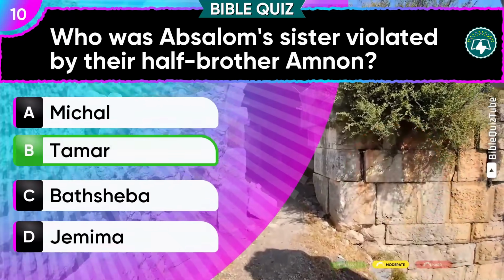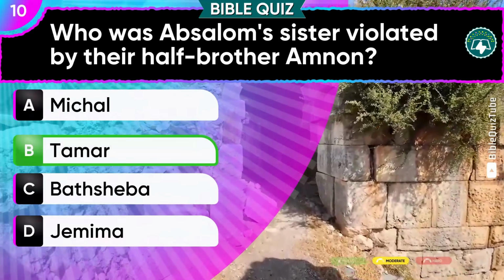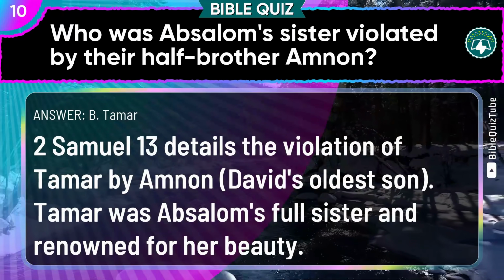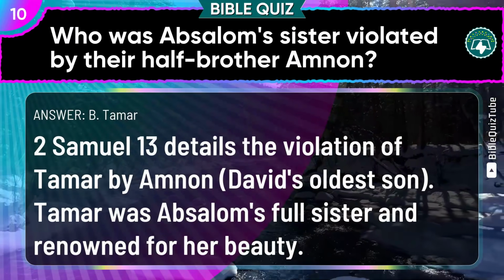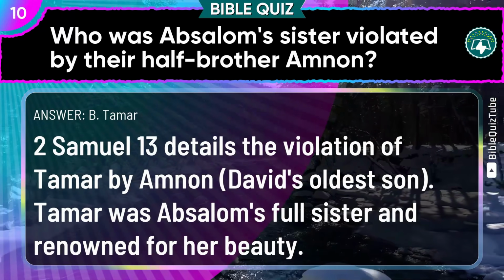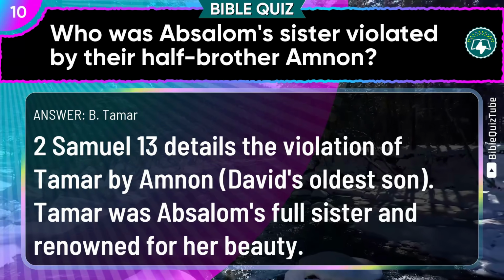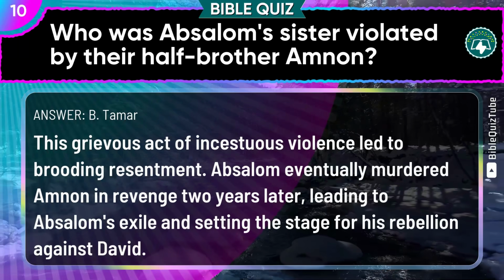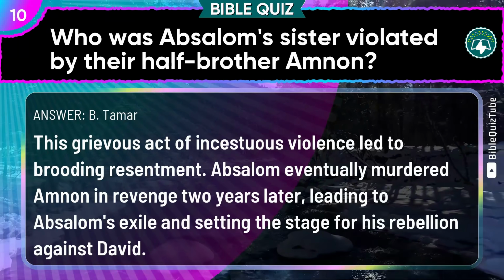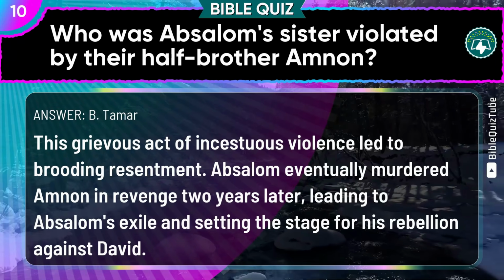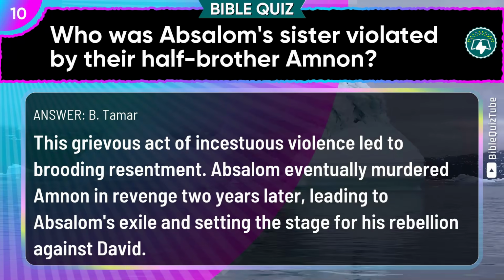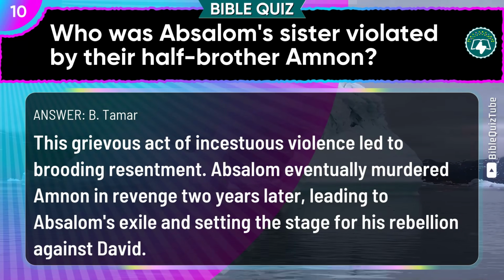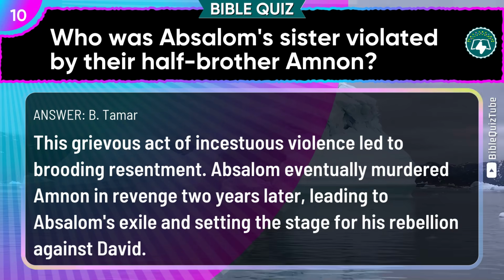The correct choice is B. Tamar. The explanation. 2 Samuel 13 details the violation of Tamar by Amnon, David's oldest son. Tamar was Absalom's full sister and renowned for her beauty. This grievous act of incestuous violence led to brooding resentment. Absalom eventually murdered Amnon in revenge 2 years later, leading to Absalom's exile and setting the stage for his rebellion against David.